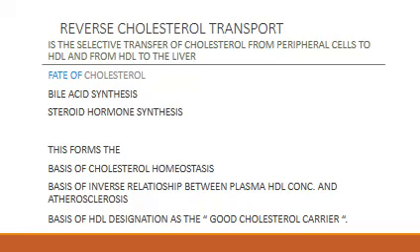So, this forms the basis of cholesterol homeostasis, or the basis of an inverse relationship between plasma HDL concentration and atherosclerosis. So, which lipoprotein has an inverse relationship with coronary artery disease or atherosclerosis? It is the HDL, plasma HDL. And this is why HDL is designated as the good cholesterol carrier.